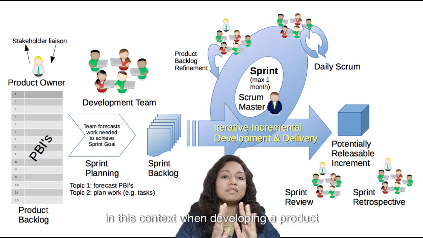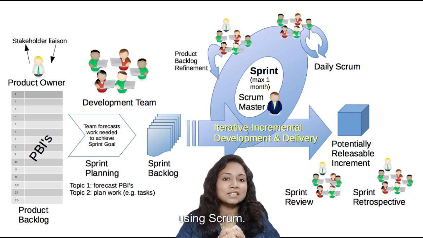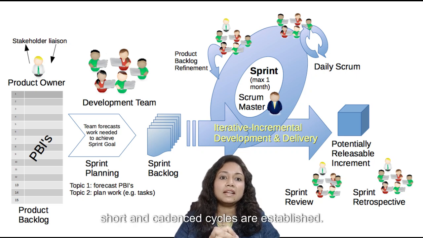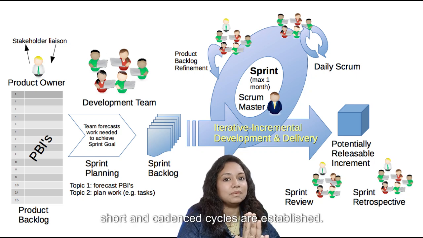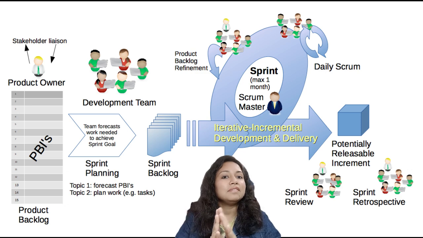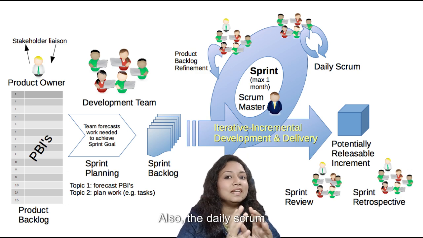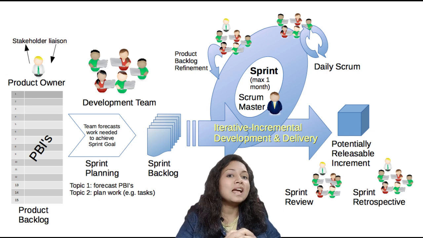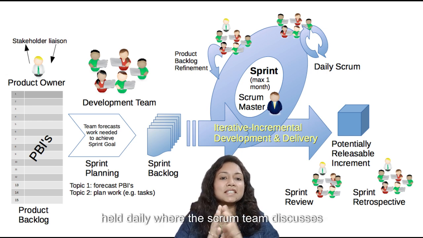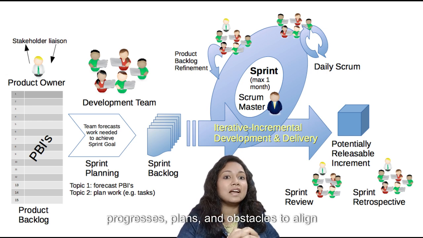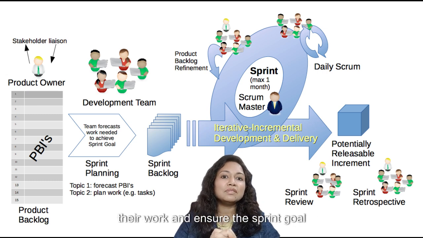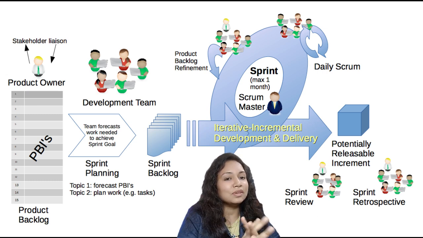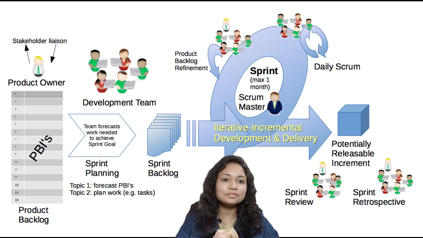In this context, when developing a product using Scrum, short and cadenced cycles are established, for example, weekly sprints. Also, the daily Scrum is a 15-minute time boxed meeting held daily where the Scrum team discusses progress, plans, and obstacles to align their work and ensure the sprint goal remains on track.